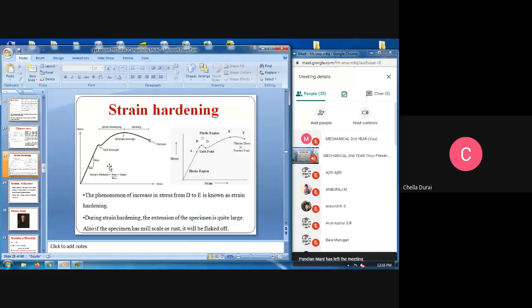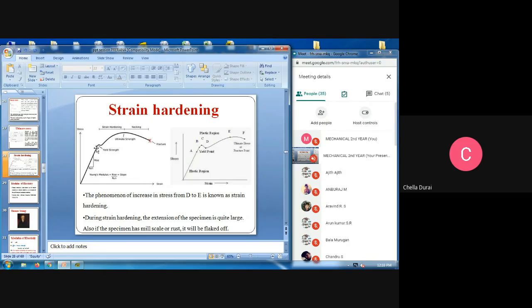Next is strain hardening. You see, the stress-strain curve was there. This yield point, we know about the yield point. Then strain hardening and the necking moment. There are two types of moments. First one is the strain hardening and the necking. You see, from yield point to the ultimate strain, for the load you are applying to the particular material, we are getting two stages. First stage is the yield point, then the final stage is the ultimate strength.